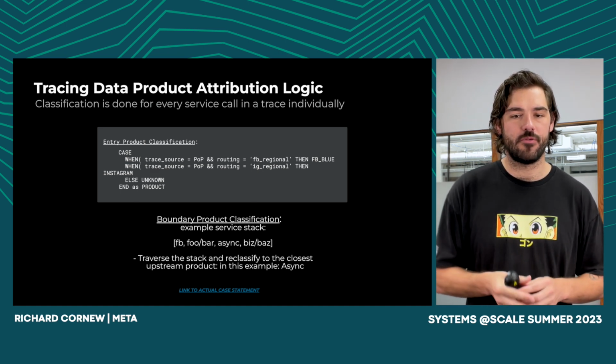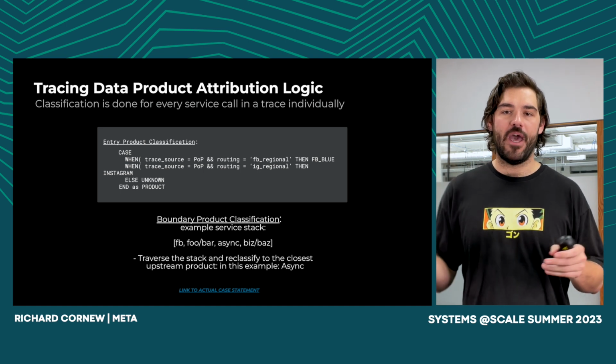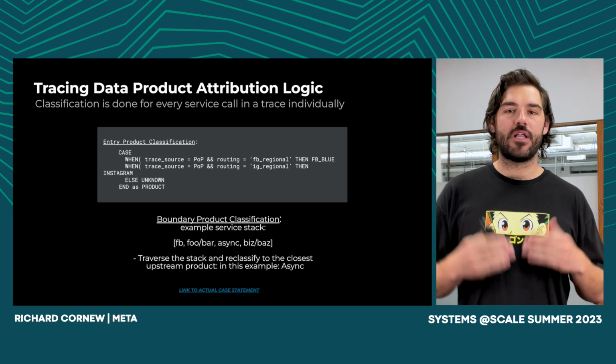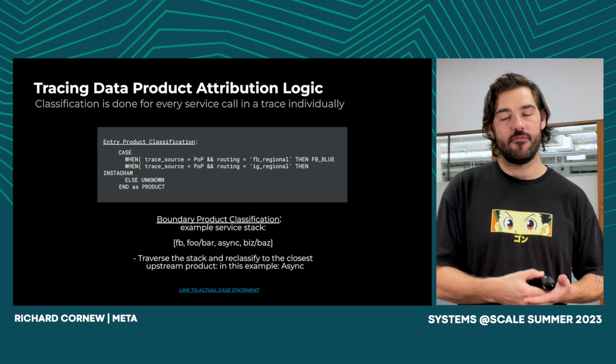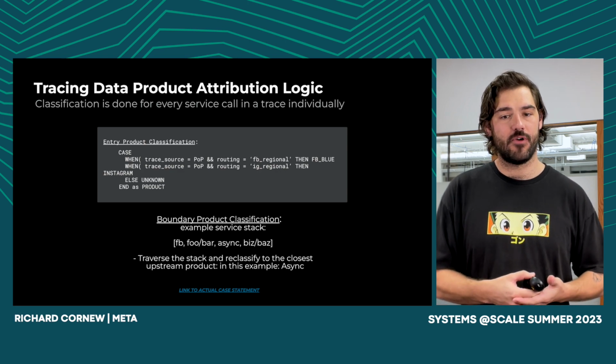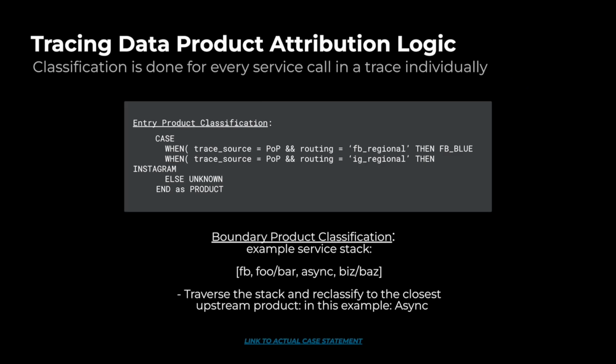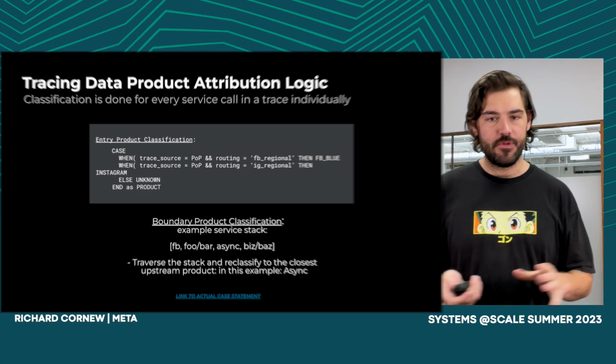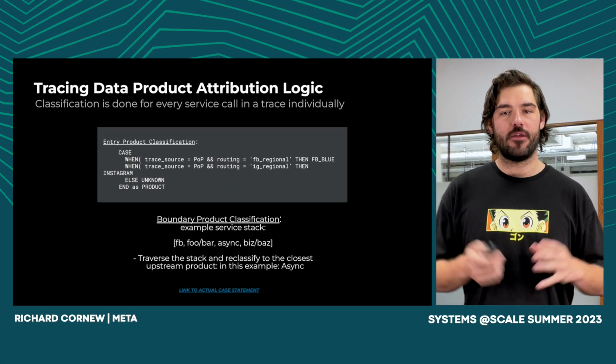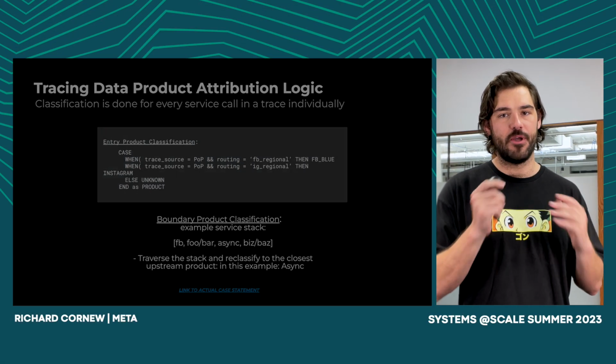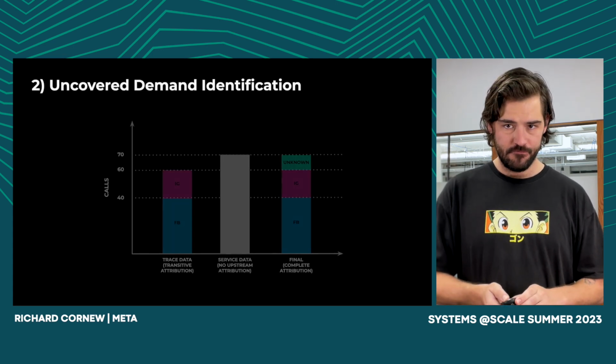So what we do here is we look at the service stack, or the path that a request took, and reclassify to the highest upstream service that identifies a routing decision point. Here we have a request that started in FB, went into foobar. The call into foobar would still be classified as an FB product. But as soon as we call into async, we start reclassifying. So the call to async and the call to BizBash here would be marked as the async product. So that completes step one. With our real dynamic data, what is the accurate or measurable product demand that we see?